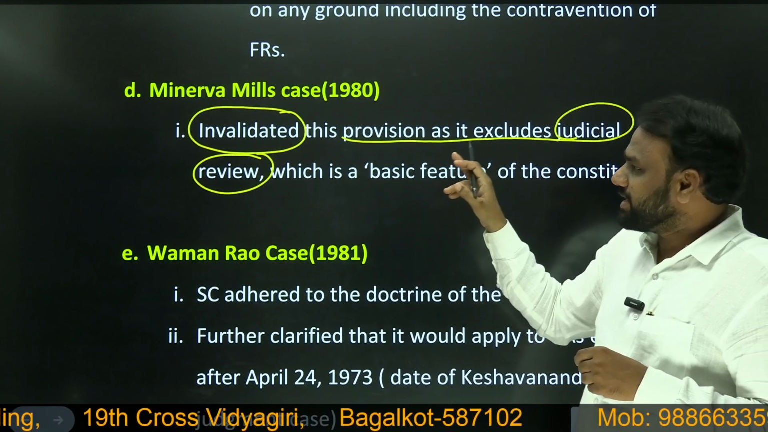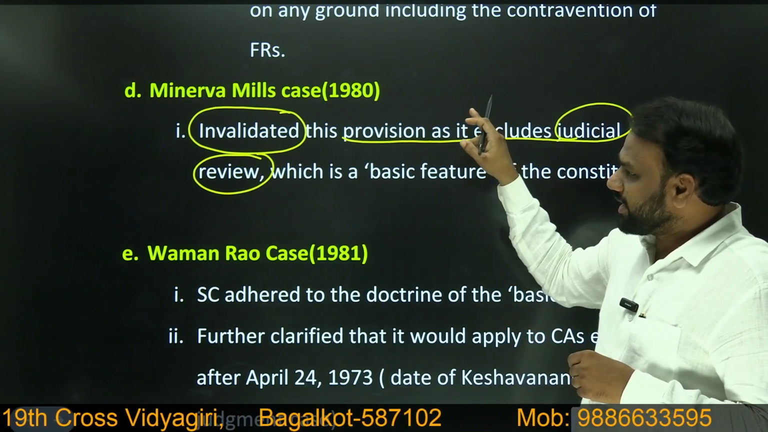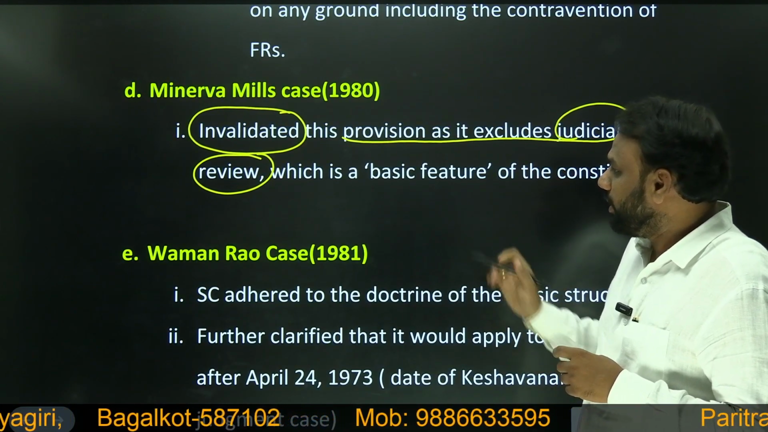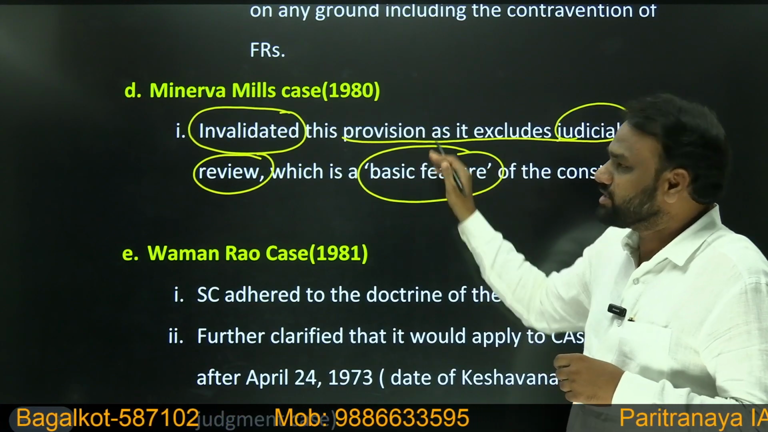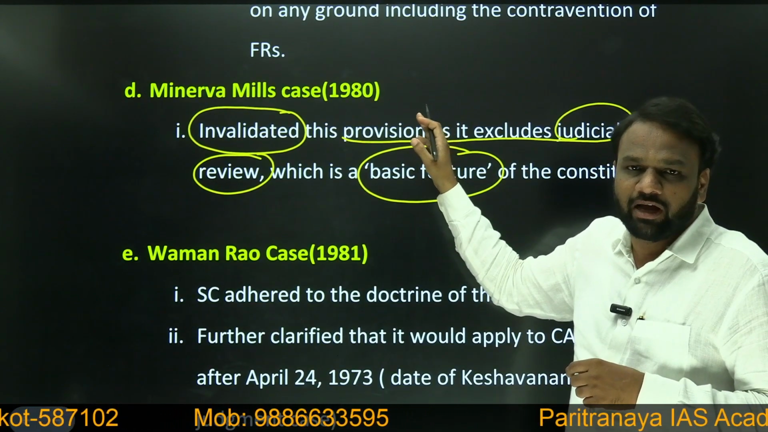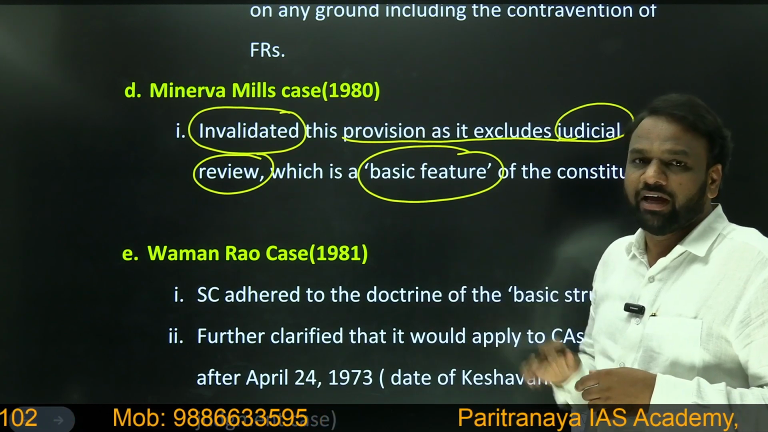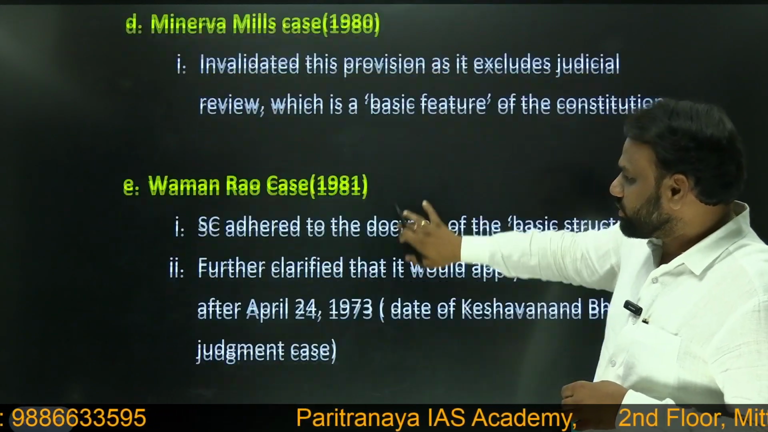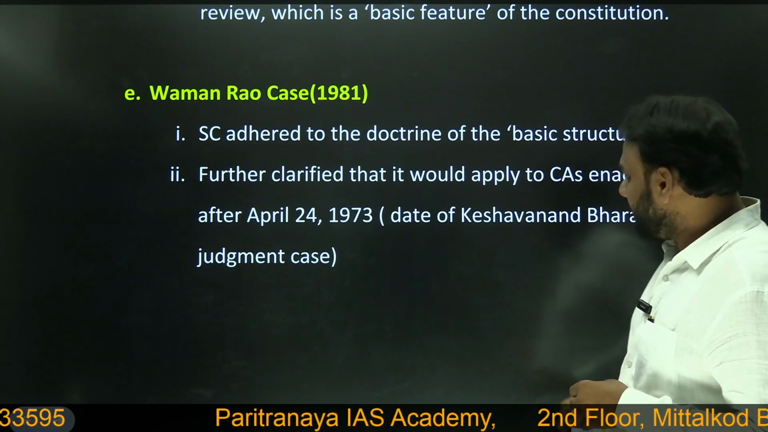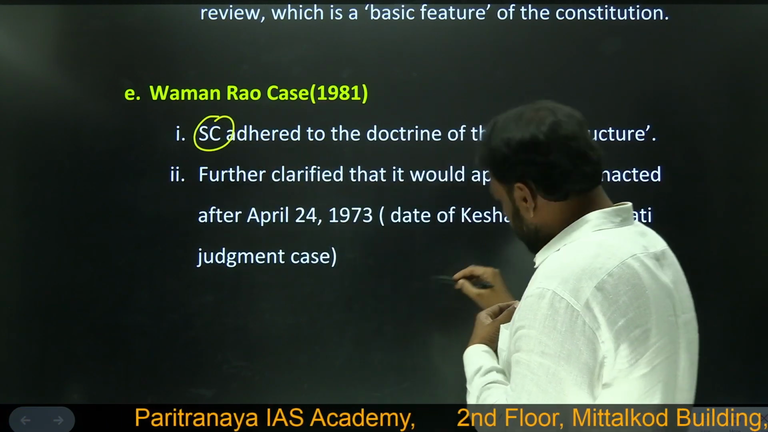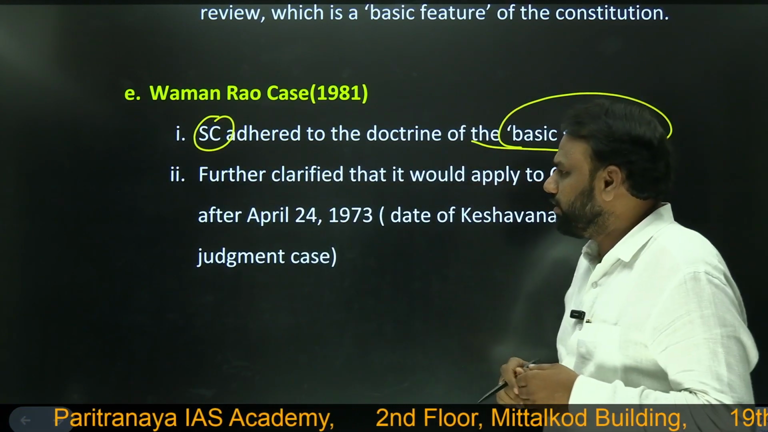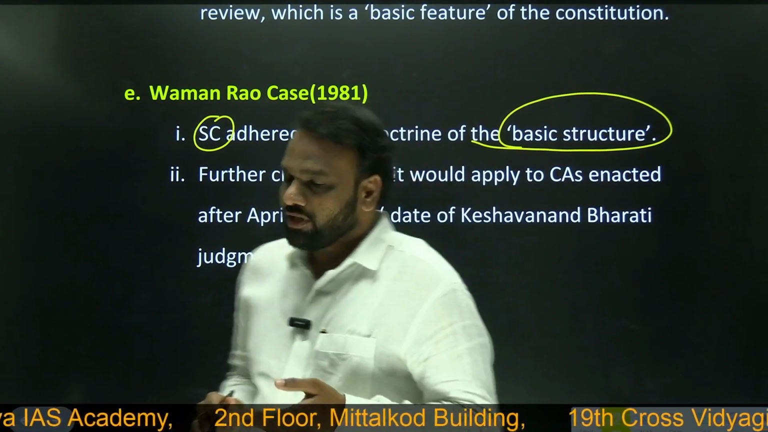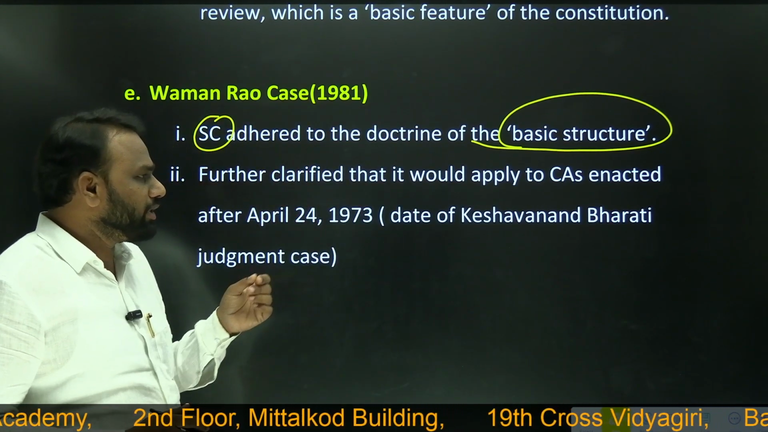So here in the Minerva Mills case, the Supreme Court said that the above 42nd Amendment excludes judicial review, but judicial review is a basic feature of the Constitution. Hence, whatever changes you have brought through the 42nd Amendment are invalid, declared the Supreme Court in the Minerva Mills case. Next, in the Waman Rao case, again the Supreme Court adhered to the basic structure doctrine, and it clarified that